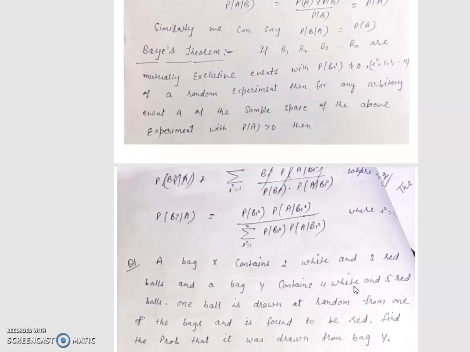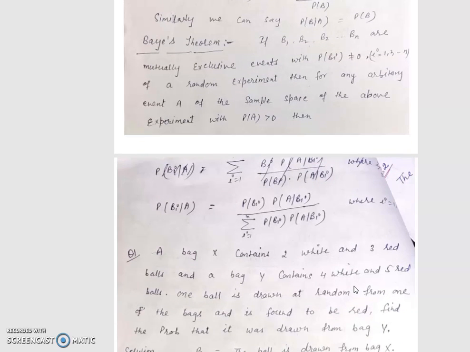Now here is one most important theorem, Bayes theorem. This is the benefit of the Bayes theorem. Here we have B1, B2, B3, ..., Bn as mutually exclusive events with the probability of Bi not equal to 0, where i equals 1, 2, 3, ..., n, of a random experiment.